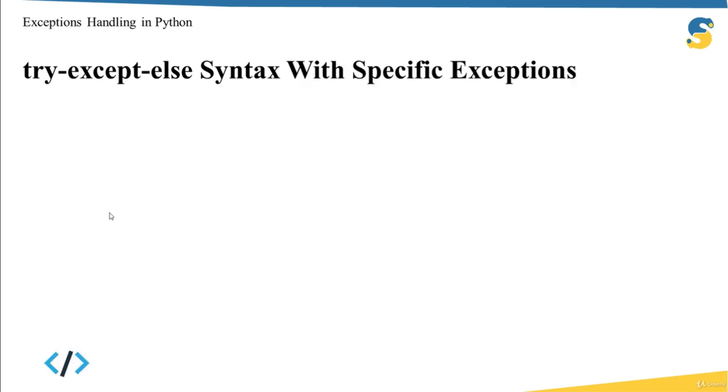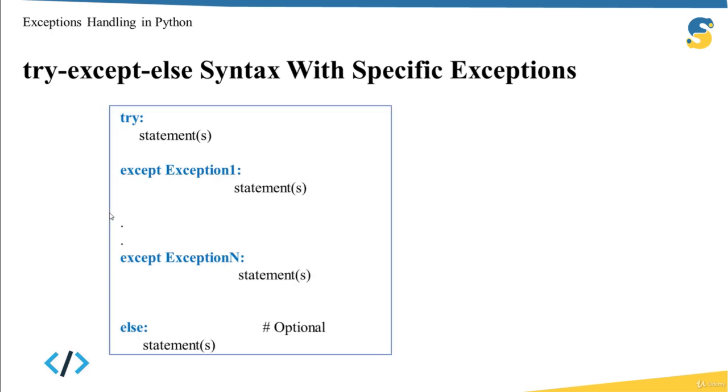Sometimes, how I want to handle a specific exception is different from the way that I want to process another exception. In order to do that, I'm going to use a try except statement, but I will use except as many times as I want, and I will specify the type of exception that I want to handle. So I will say try, run this block of code.